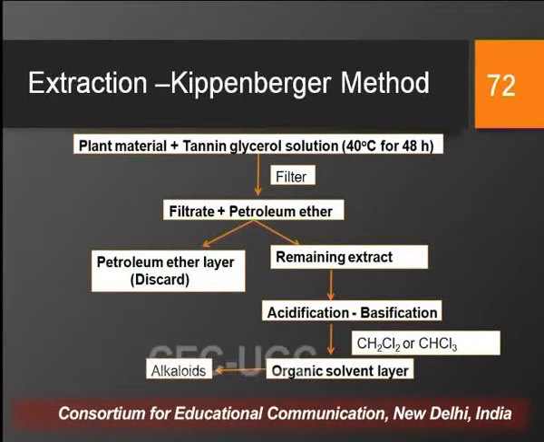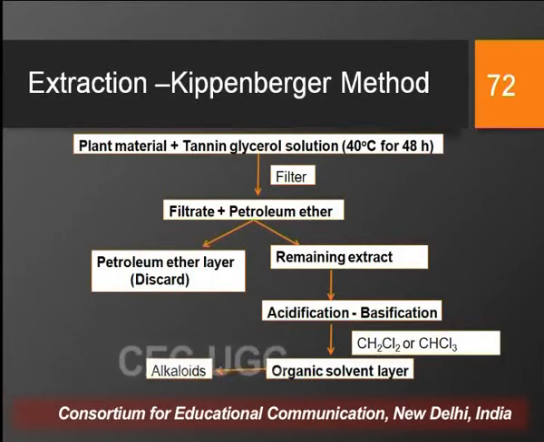So if any proteinaceous material is present in the plant, it will get precipitated by treatment with tannin glycerol solution. After the treatment, the mixture is filtered, and the filtrate is treated with petroleum ether.